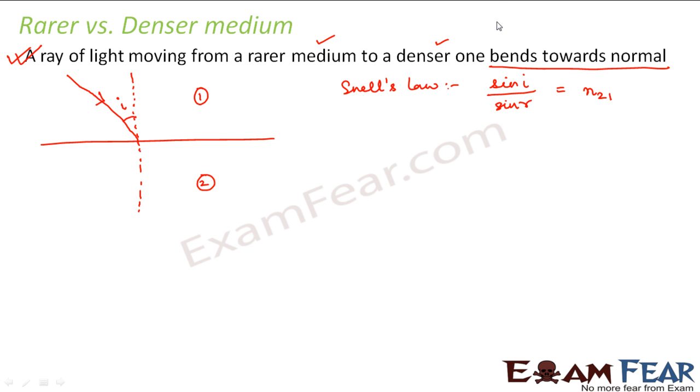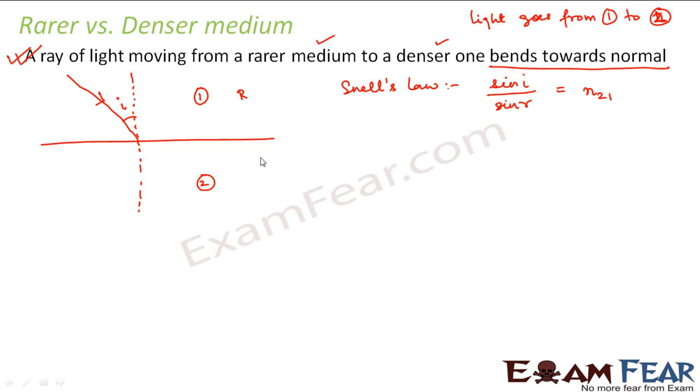Now let us suppose light goes from medium 1 to medium 2. Then sin i by sin r is equal to n21, that is the refractive index of 2 with respect to 1, the refractive index of the medium where the light goes to, with respect to the medium from where the light comes. Now in this case the light is moving from a rarer medium to a denser medium.